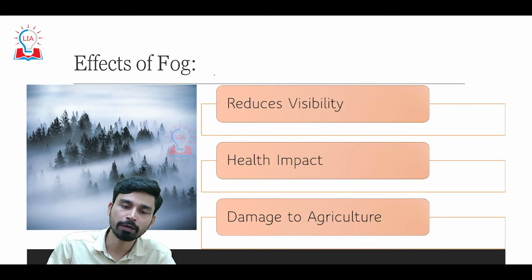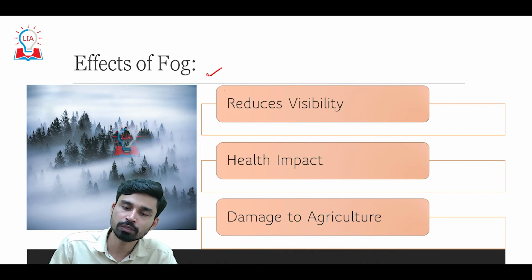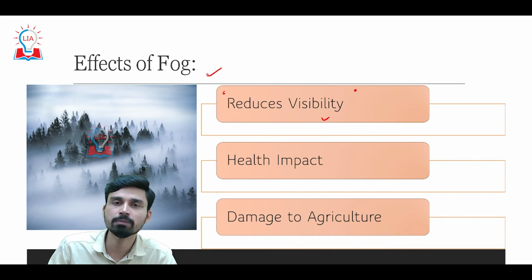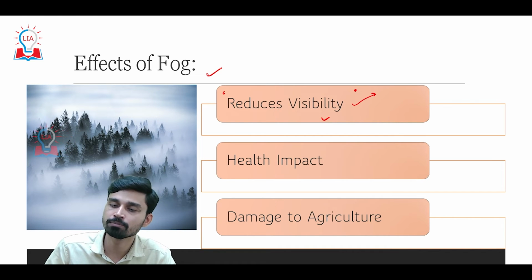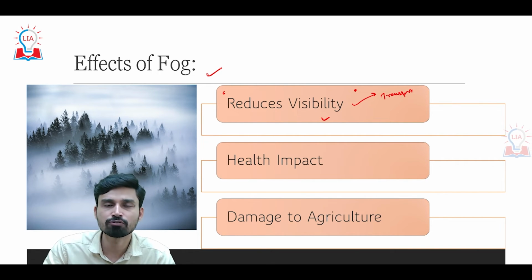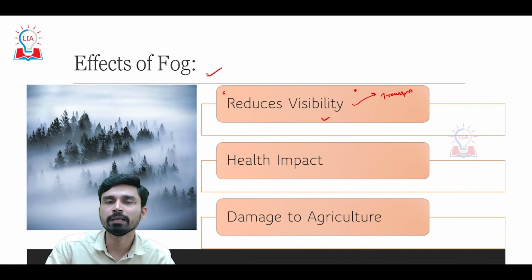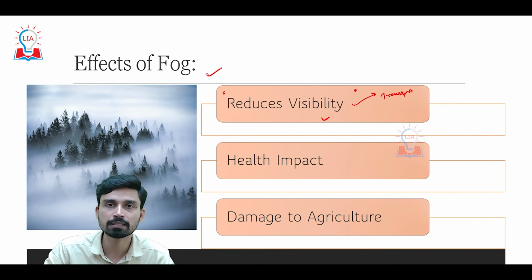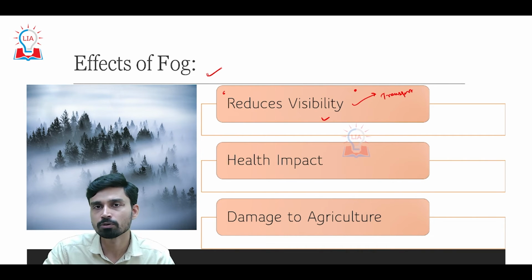Now coming to the most important point: what are the effects of fog that we can observe in our daily life? First of all, as you know, fog reduces the visibility around us, and since there is a reduction in visibility, there are a lot of problems that people have to face. First, it causes an increase in transport related accidents, because the car drivers and bus drivers are not able to see clearly what is in front of them, and many times due to the dense fog, by the time they see some other vehicles and put the brake on, it is already very late, and they collide with the other vehicles, and this process goes on for a long period of time.